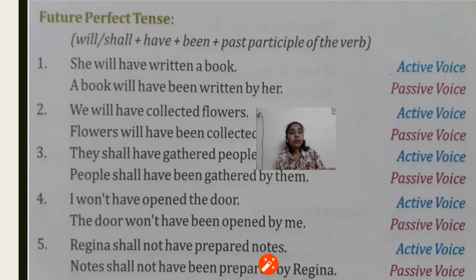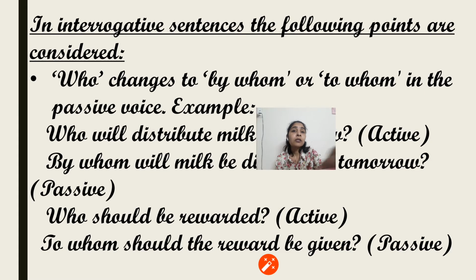So "will", "shall", "have", as in the active voice, we will use here also, but "been" will be used for perfect tense. Now, for interrogative sentences: we have already done the 8 forms of the tenses. In active voice there were 12 and here we are having 8 forms.